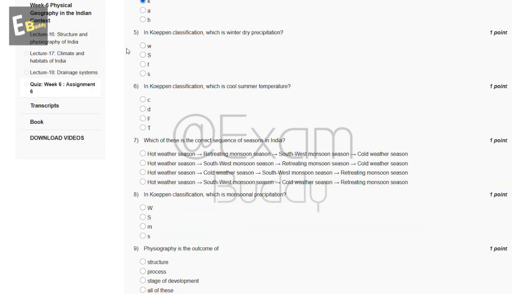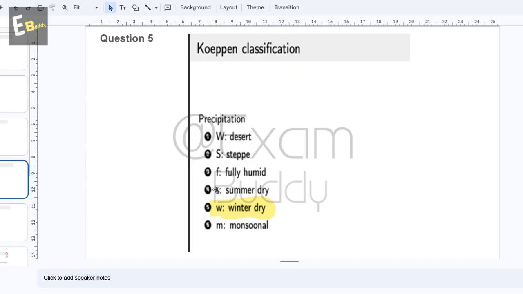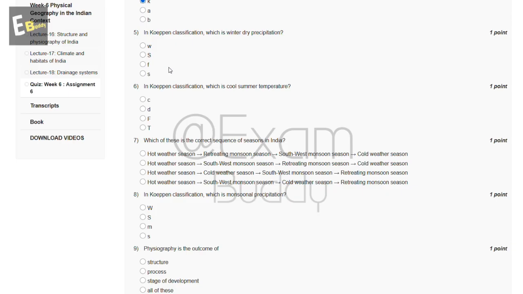Now the fifth question is: in Köppen classification, which is winter dry precipitation? W, S, F, S. Let's check the answer of our fifth question. So W, winter dry. So W.